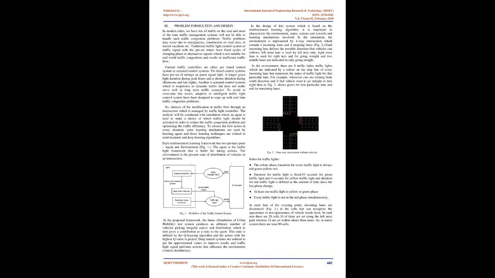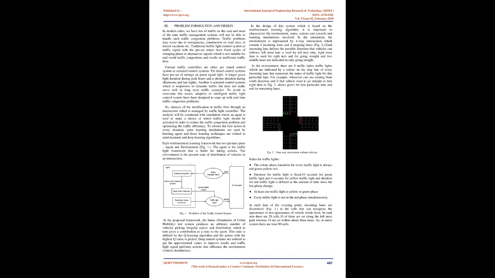In modern cities, we have lots of traffic on the road, and most of the time traffic management systems will not be able to handle such traffic congestion problems. Traffic problems may occur due to emergencies, construction on road sites, or tourist vacations, etc. Traditional traffic light control systems or traffic signals with preset timers have fixed cycles of changing phase or alternating signals, which is not suitable for real-world traffic congestion and results in inefficient traffic flow.